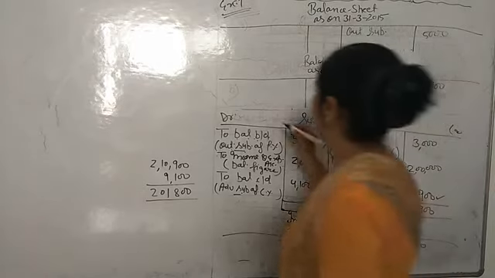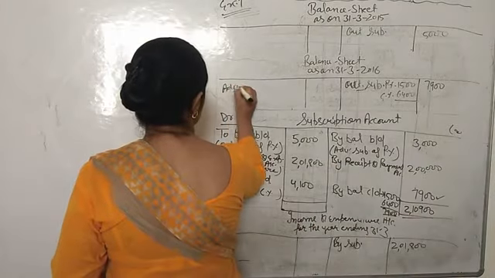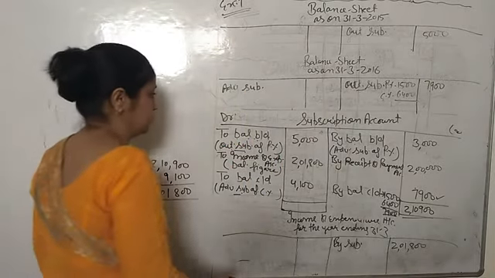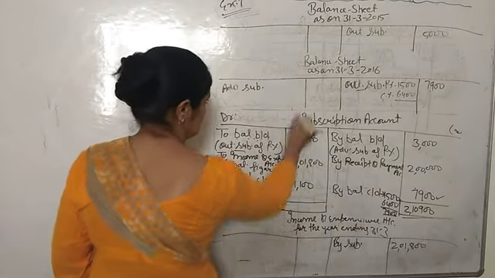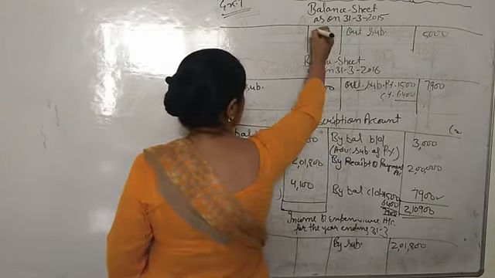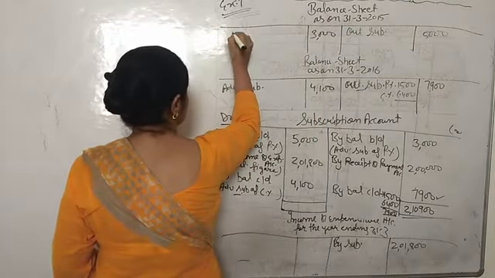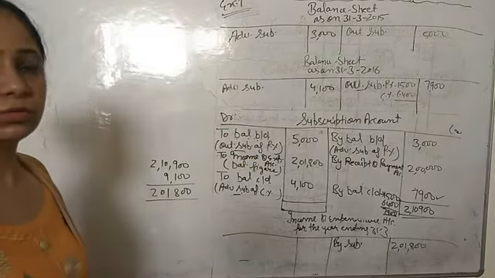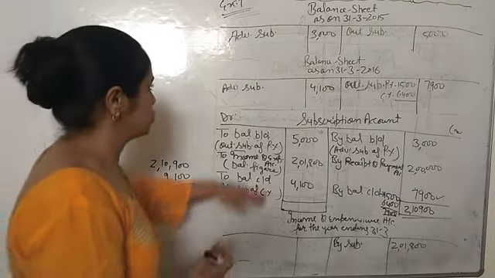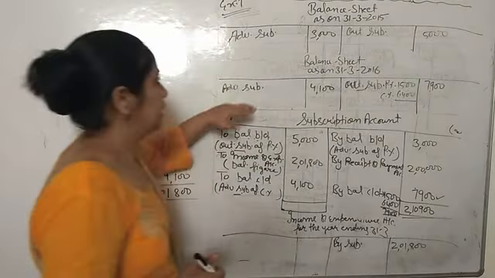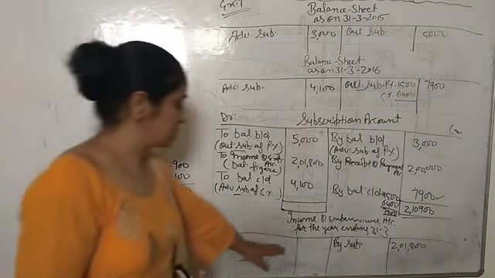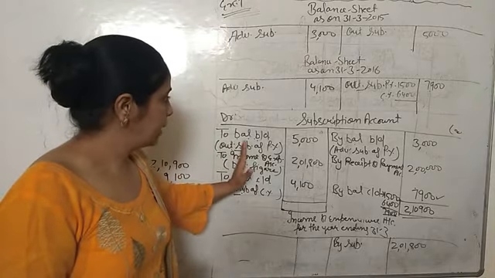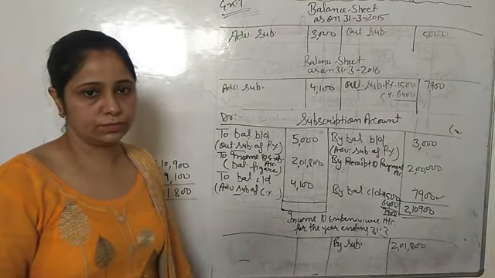Okay. And on the liability side we will write the advance subscription. You can write subscription received in advance or advance subscription, both are okay. Current year advance subscription is 4,100 and previous year advance subscription is 3,000. Got it? We only have to show, we do not have to total anything. We only show the outstanding subscription on the asset side and the advance subscription on the liability side. And in the income and expenditure account we show the total subscription of the current year that we found by making the subscription account.